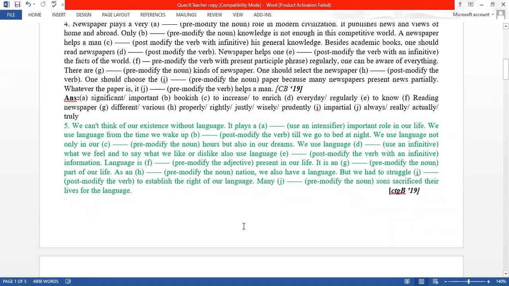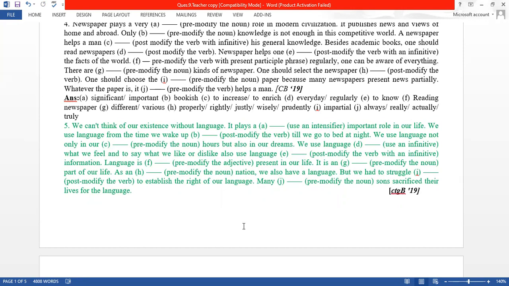It plays a intensifier. Intensifier means most of the time you can use very. It plays a very important role in our life. We use language from the time we wake up. Post modify the verb, that means adverb.